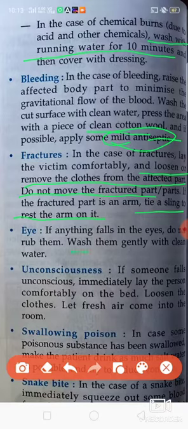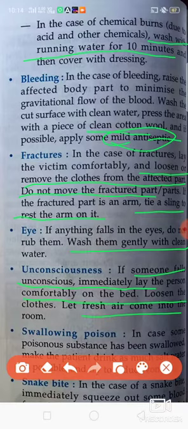Wash them gently with clean water. Third is unconsciousness. Unconsciousness means fainting, if the person gets faint. Sometimes a person falls unconscious. Simply in Hindi we call it किसी को चक्कर जब आ जाता है. So immediately we should lay the person down comfortably on the bed, loosen the clothes, give some fresh air and sprinkle some water on the face of that person.